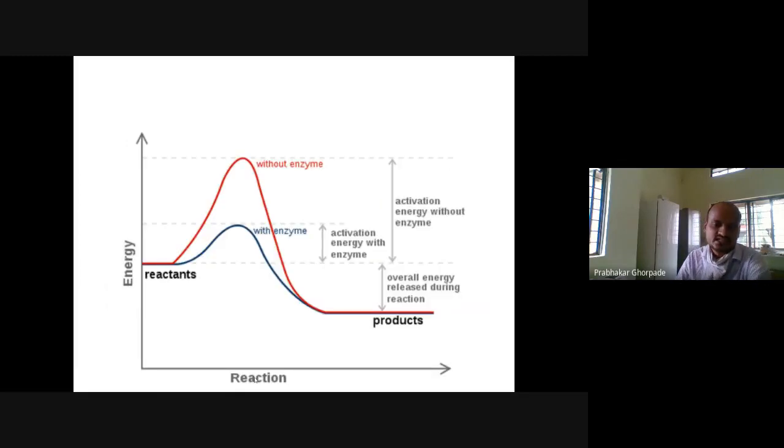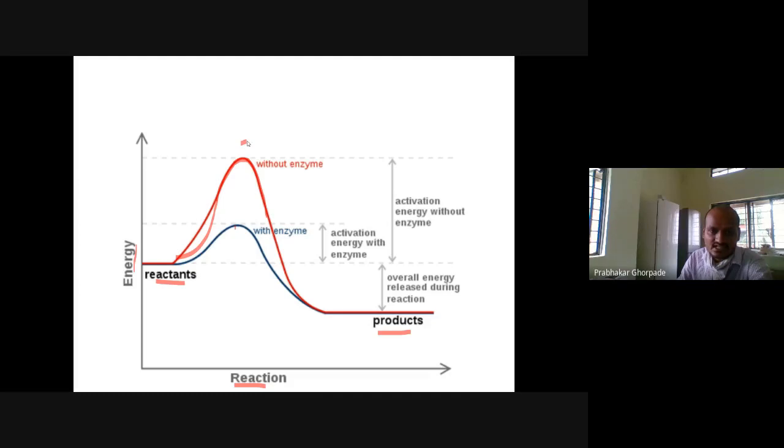Here the x-axis is the reaction and the y-axis is energy. We already saw this reaction. We have a red curve and a blue curve. Let's discuss the red curve first. We have the Gibbs free energy of reactants and product. The product is lower than the reactant, but still this reaction won't be directly spontaneous because there is a barrier. In the red curve it has to go up and come down.